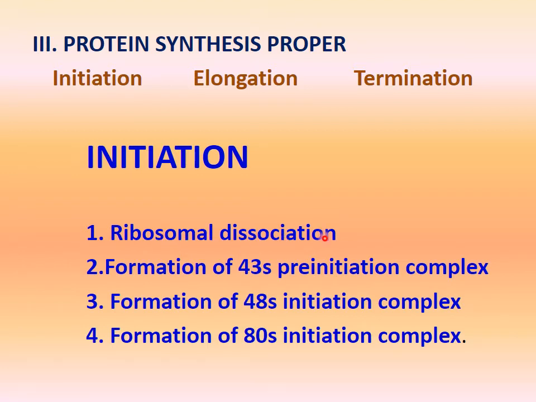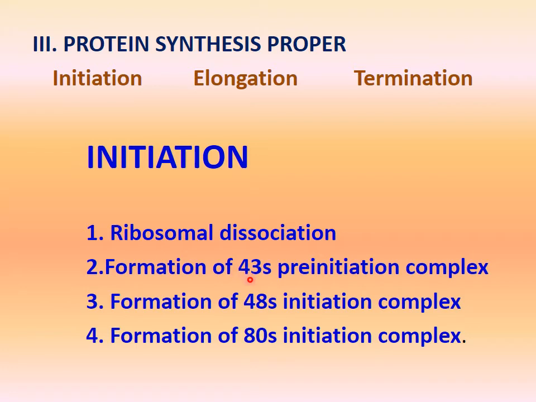They begin with ribosomal dissociation. The ribosome is 70S in the case of prokaryotes and 80S in the case of eukaryotes. They are first dissociated. Here we are talking about eukaryotic initiation. In eukaryotic initiation, the 80S ribosome is dissociated into 40S and 60S units.